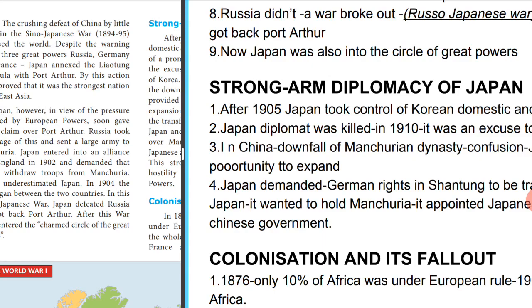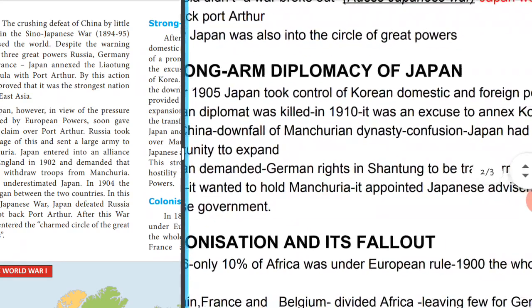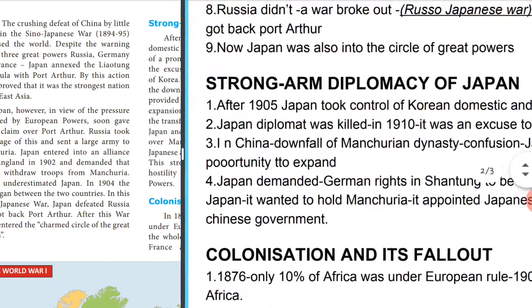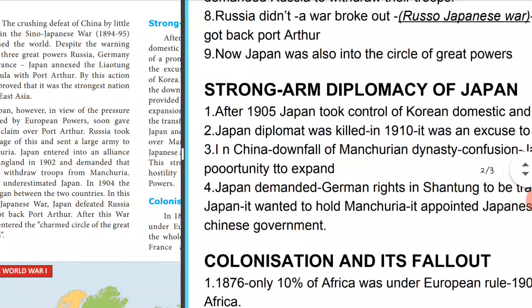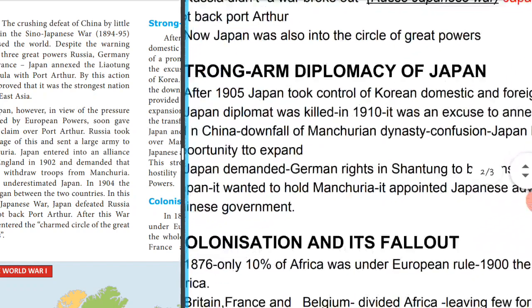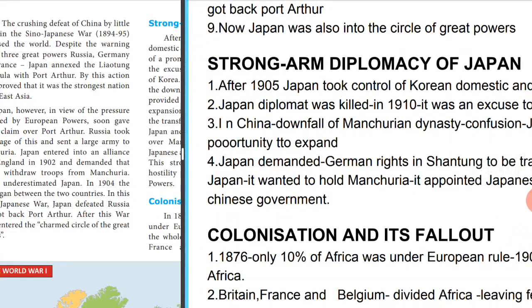So it demanded, one, that German rights in Shantung be transferred to Japan. Germany had its rights over Shantung, a place, but Japan wanted that to be given to it. It also wanted to hold Manchuria, to have a connection with Manchuria. And it appointed Japanese advisors to the Chinese government. So Japanese advisors were given to which government? The Chinese government. So this also happened. That's what we see here.